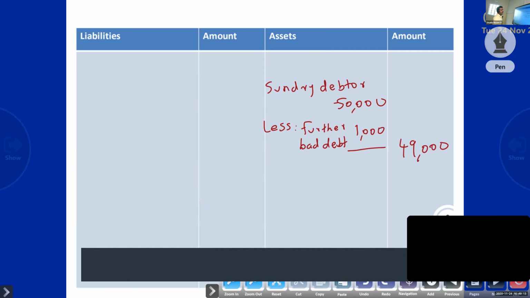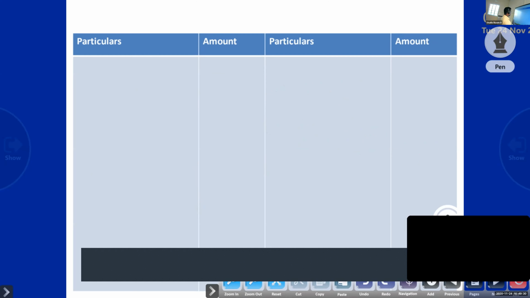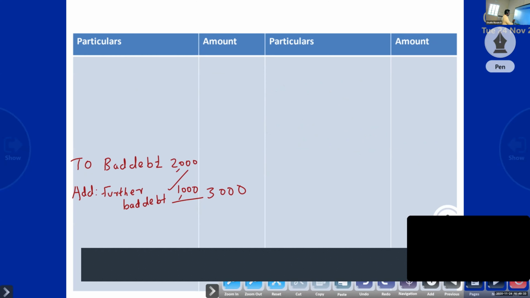The thing is that if any further bad debt is there, first we have to add it to the bad debt. Suppose in the question bad debt is not given, then directly you can write further bad debt 1,000. Clear? If bad debt is not given in the trial balance, directly you can write further bad debt 1,000. Then from debtor you have to minus 1,000. To bad debt add further bad debt, then from debtor you have to minus.